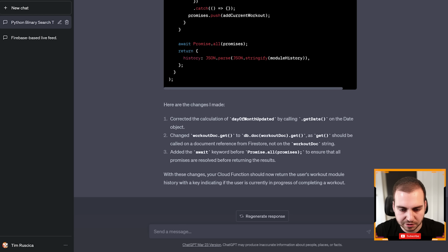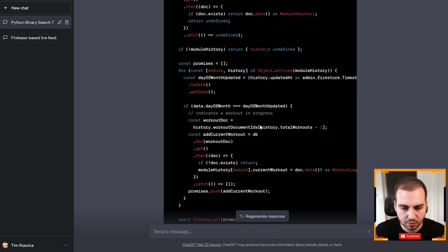All right, so there you go. It gave me the new version of the code and actually tells me all of the errors that it found here and how it corrected them. Pretty useful. I don't think that this error here, number 2, is actually an error, so it might have been a mistake there when it was correcting my code. So again, I would go through and make sure that it's correct,